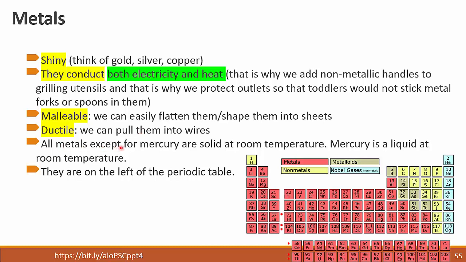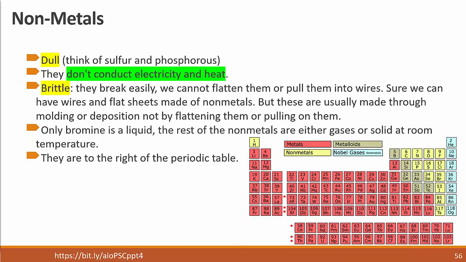All metals, except for mercury, are solid at room temperature. Mercury is a liquid at room temperature. They are to the left of the periodic table. You see them here. They are marked in red.